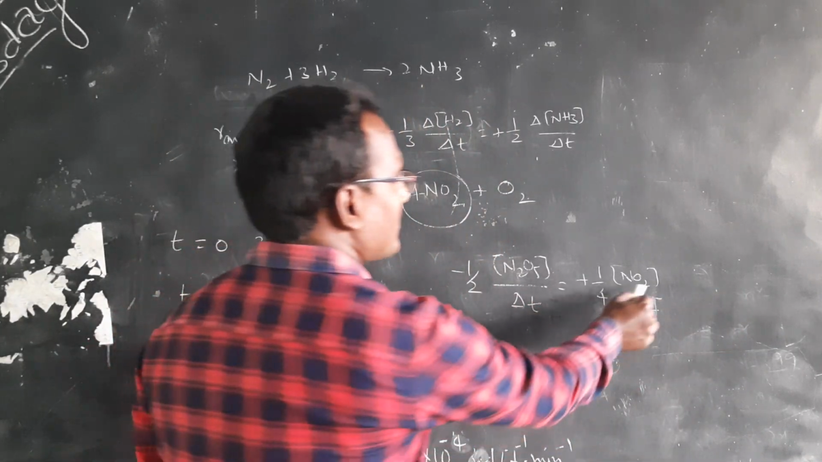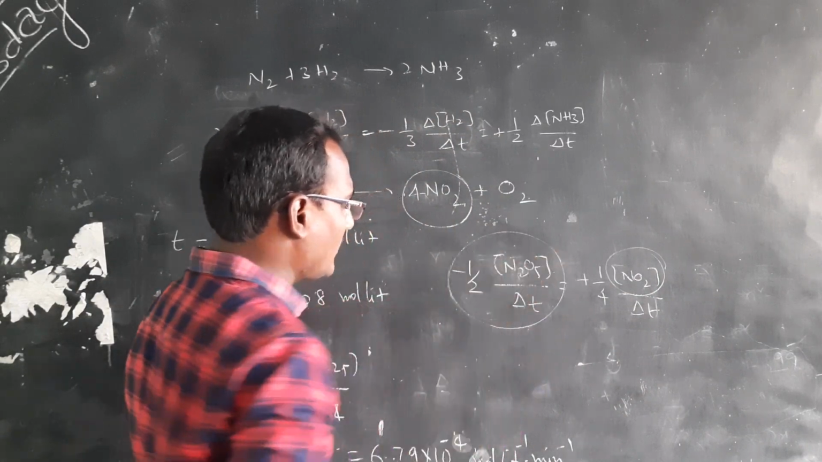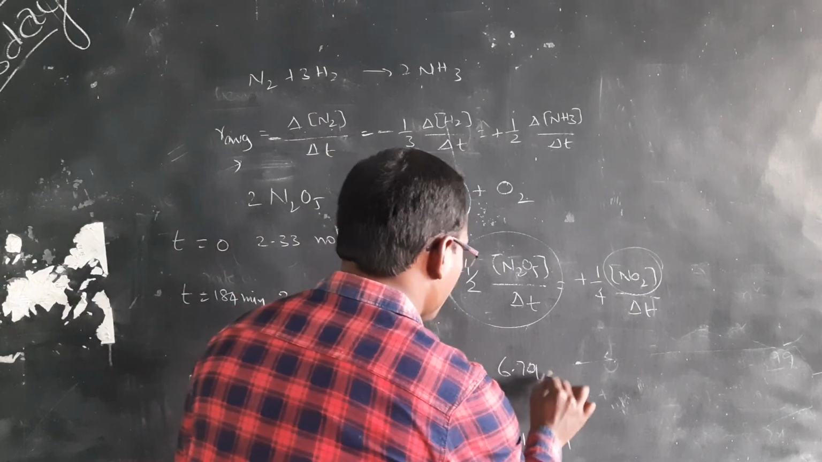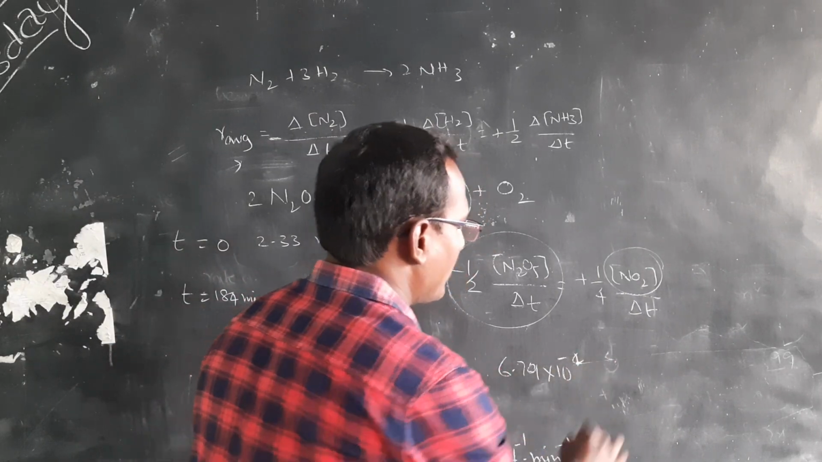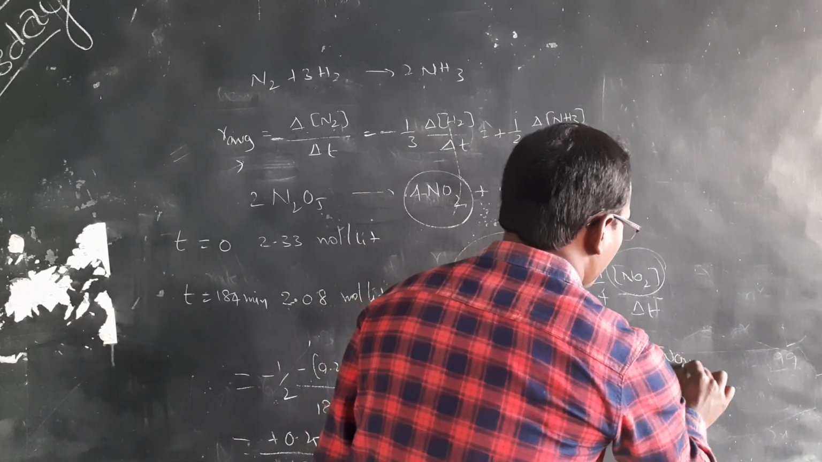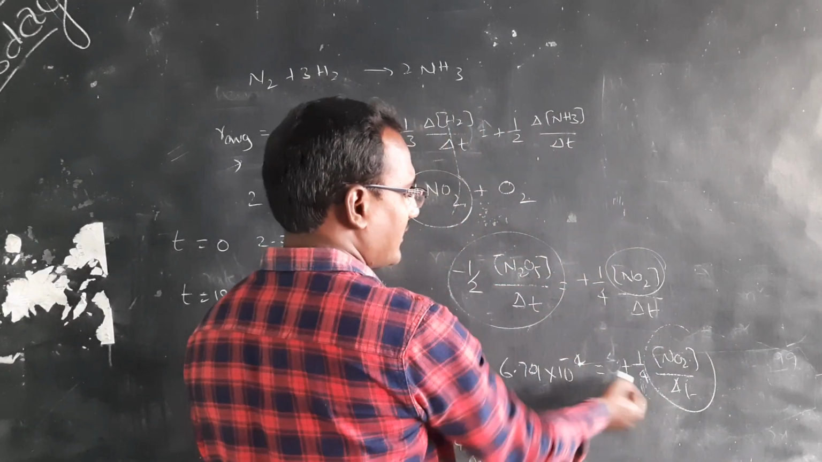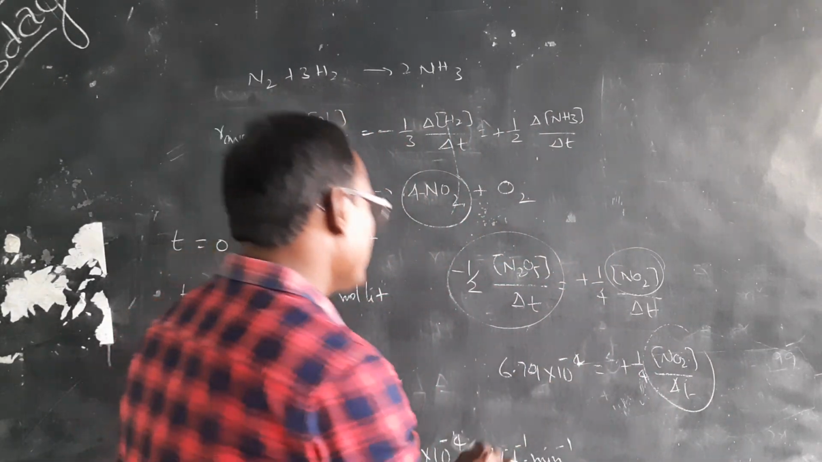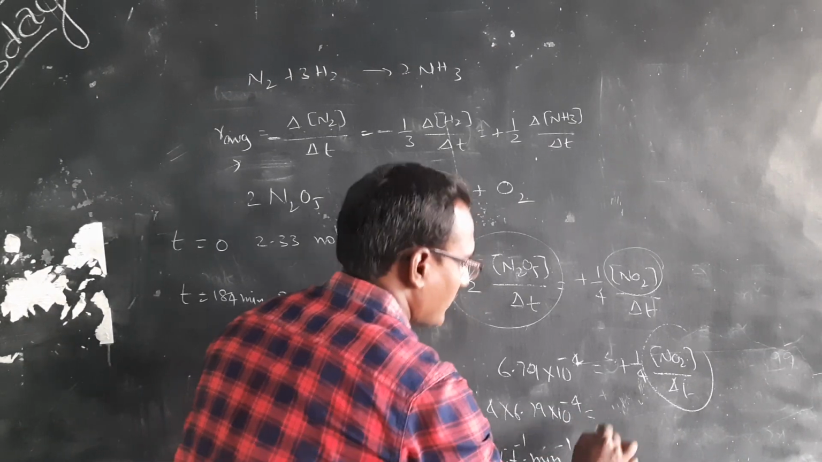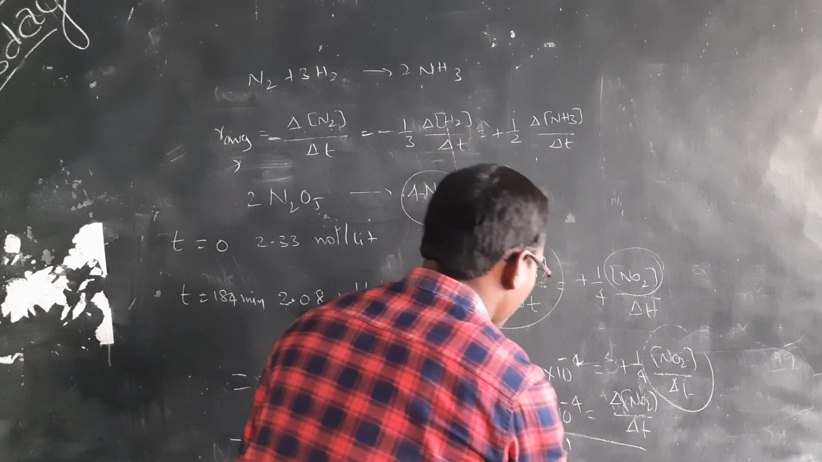So he is asking for the formation of NO2. We know that the left side is 6.79 into 10 power minus 4, equals plus 1 by 4 into change in concentration of NO2 by change in time. The 1 by 4 will come to this side, that is 4 into 6.79 into 10 power minus 4 is equals to change in concentration of NO2 by change in time. So this is the answer.